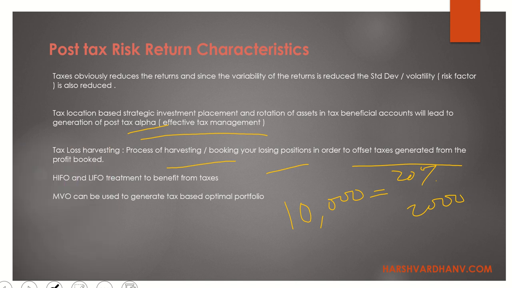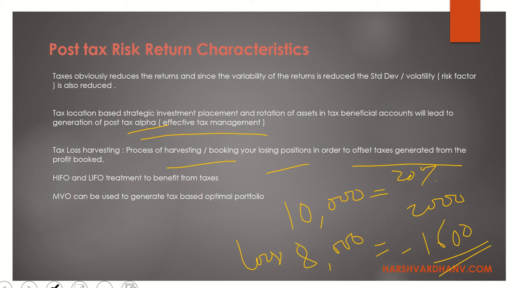Yeah, in the other stock I have an 8,000 loss. So what is the tax liability on this 8,000? It is 8,000 into 20%, which is 1,600. So I can offset 1,600. It is as simple as that. There is nothing really to be computed over there, right? Because at the end it's a simple match. I have to pay the taxes on my net income.